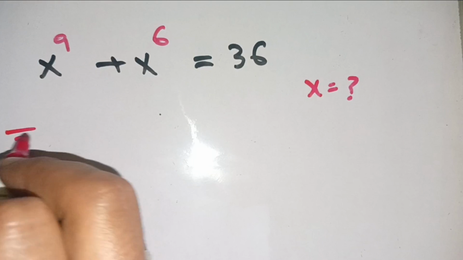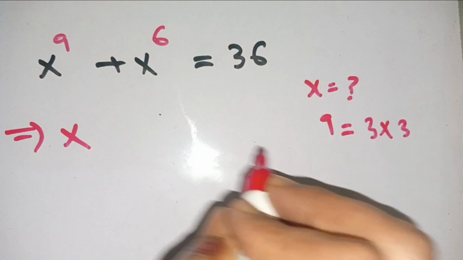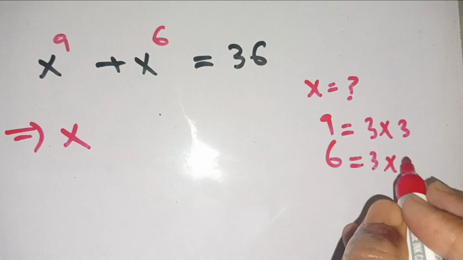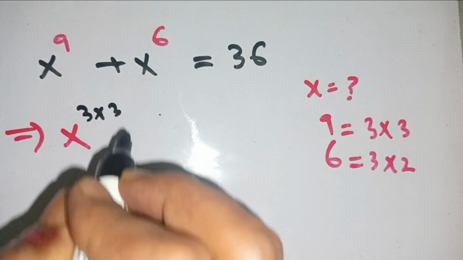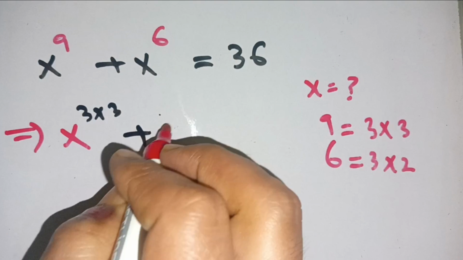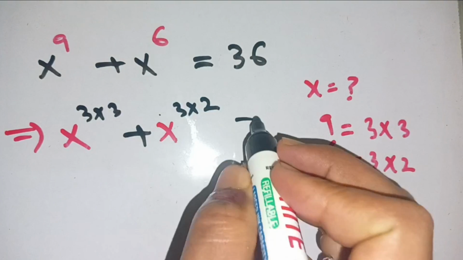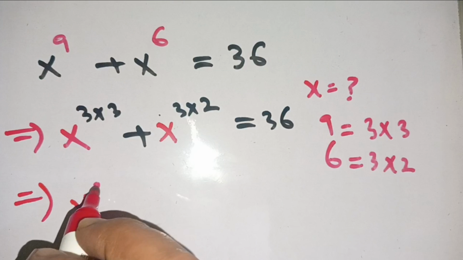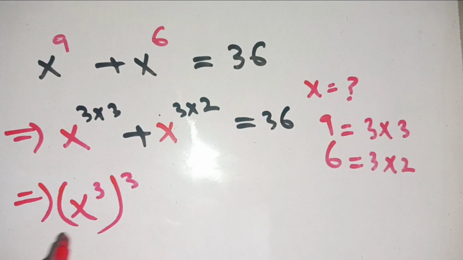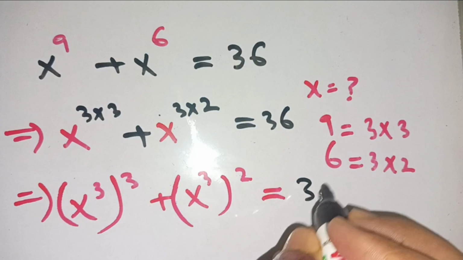Let us solve this. We write x^9 as (x^3)^3 and x^6 as (x^3)^2. So x^9 + x^6 = 36 becomes (x^3)^3 + (x^3)^2 = 36 as it is.